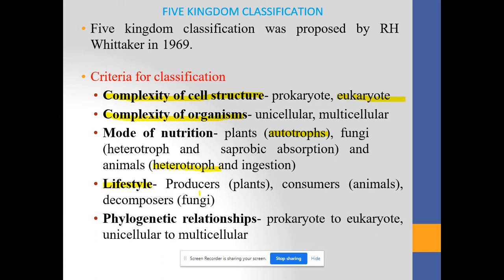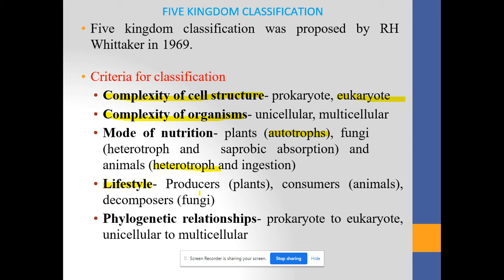तर लक्षात असू द्या, on the basis of lifestyle the organisms are classified into three classes, that is producers, consumers, and decomposers. Producers are plants which are able to produce their own food. Consumers are animals which are not able to produce their own food, but have to eat other organisms for the production of energy. Decomposers are living organisms responsible for the decomposition of food materials, and after that they acquire the energy for their survival.